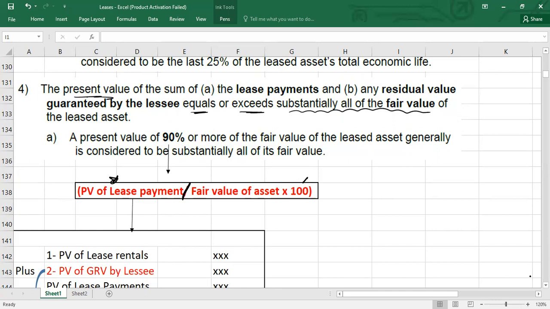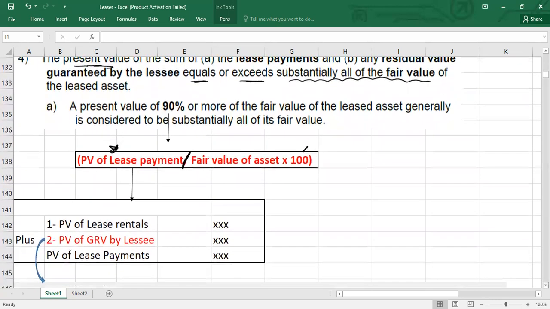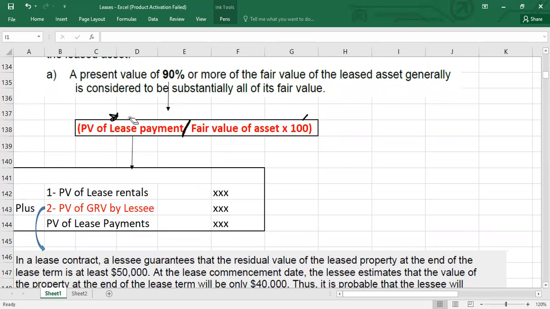And here you need to make sure, guys, you do not make any mistake in the 90% test. I put two or three examples here. Please remember, when you calculate the present value of lease payments, which you will later divide by the fair value, you need to take the present value of lease rentals plus the present value of the guaranteed residual value, the residual value which is guaranteed by the lessee.